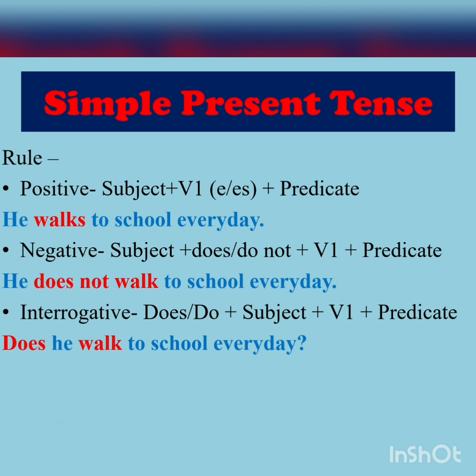So all the three times we are using verb first form, but here in interrogative form, we have placed do or does first and then we have placed the subject. So remember, while framing interrogative sentences, we always interchange the positions and also place a question mark at the end.